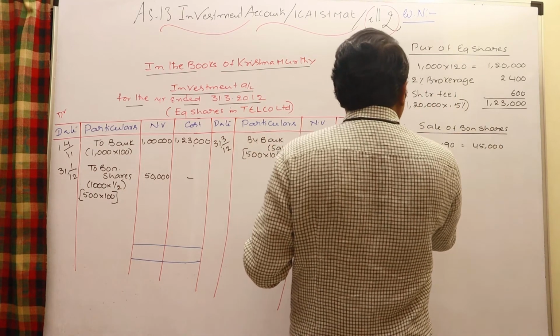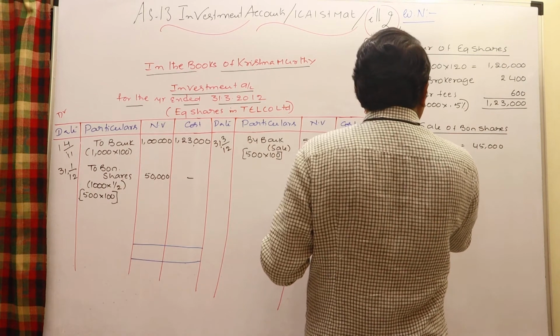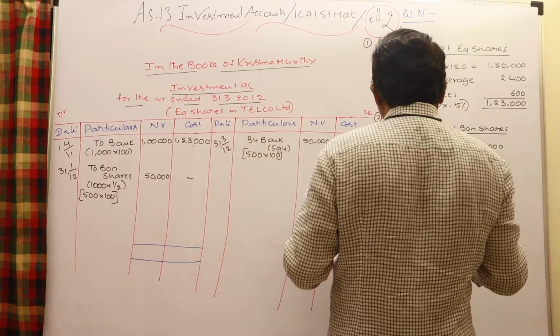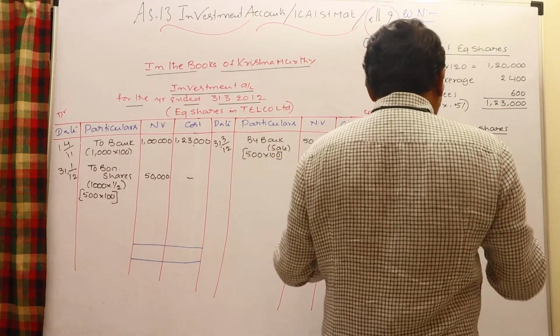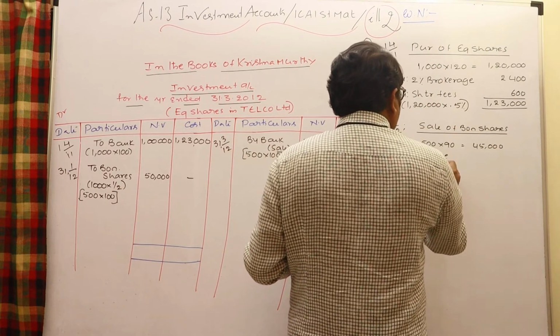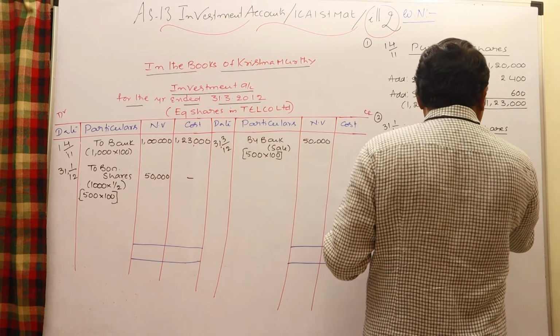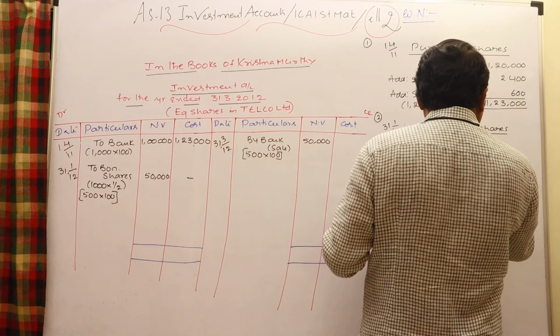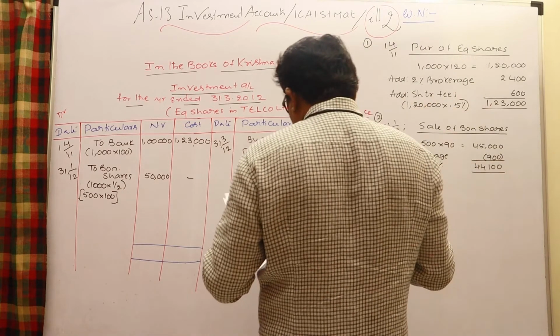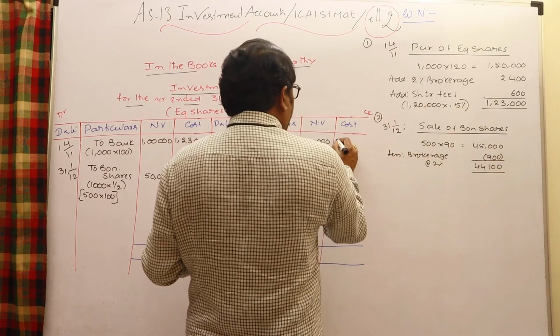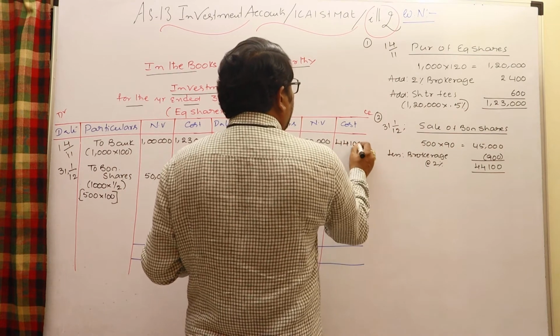Less brokerage. While brokerage is to be added at the time of purchase, at the time of sale it should be deducted at the rate of 2%, that is 900. Therefore 44,100 rupees received by the sale of the investments. Write in the cost column 44,100.